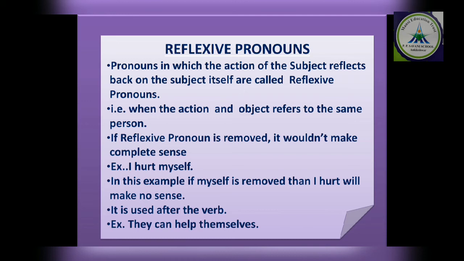So we can keep in mind that if we remove the reflexive pronoun from the sentence, it will not make any sense. Okay. It is used after the verb. The reflexive pronoun is used after the verb. So to identify the reflexive pronoun, first identify the verb, और verb के बाद pronoun है self वाला, तो it becomes a reflexive pronoun. So a reflexive pronoun always comes after the verb. For example, they can help themselves. Themselves is reflexive, और वो किसके बाद आया? Help. Help is a verb.